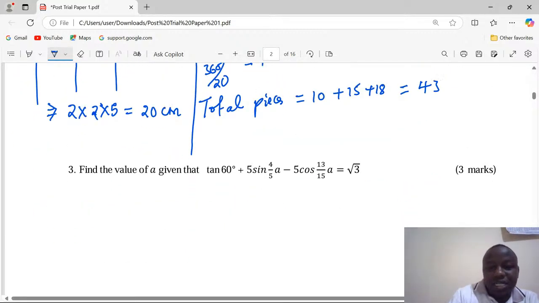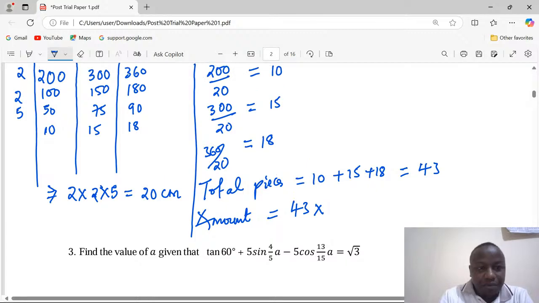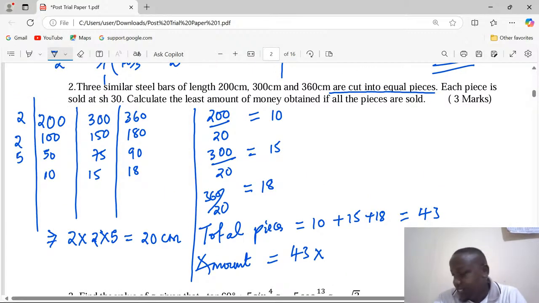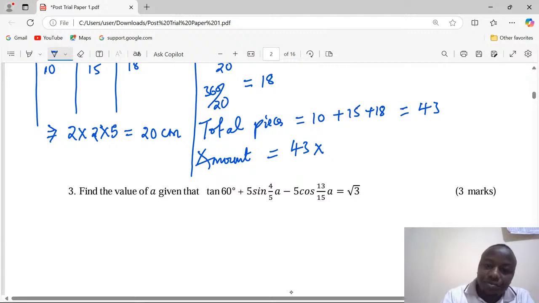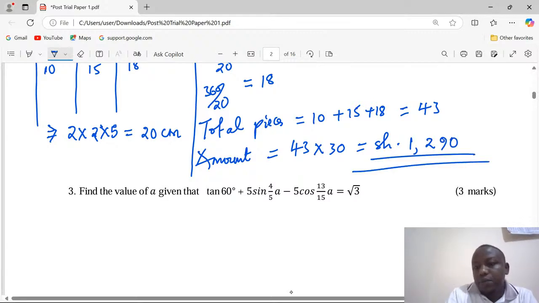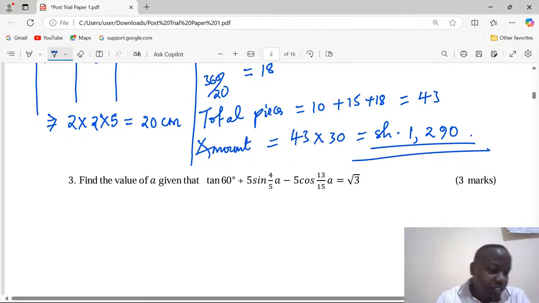which means that now the total amount obtained will be, when we take 43 multiplied by 30 shillings for each, we're going to get Kenya shillings 1,290.